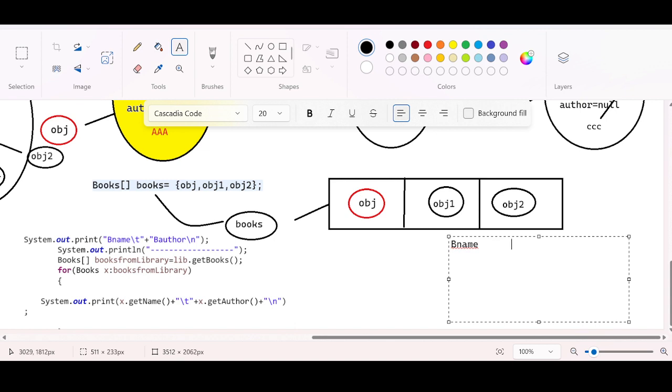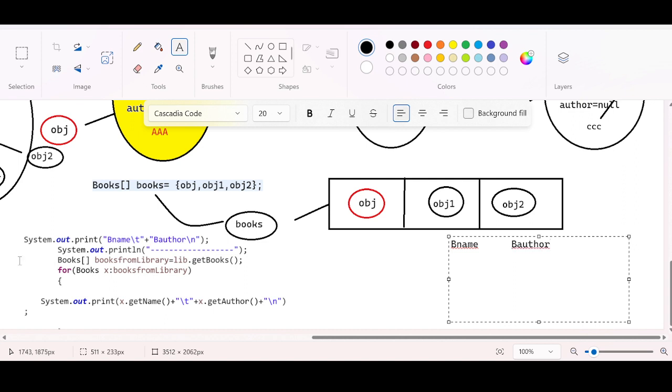It's just like pressing the tab button in Word, a big amount of space is created. And again, the next information is b author. B author will be displayed. And this time I am giving backslash n here. Backslash n means a new line, the cursor will be moved to the new line.